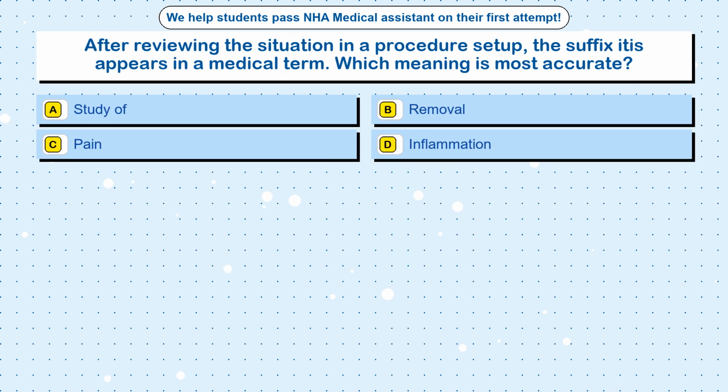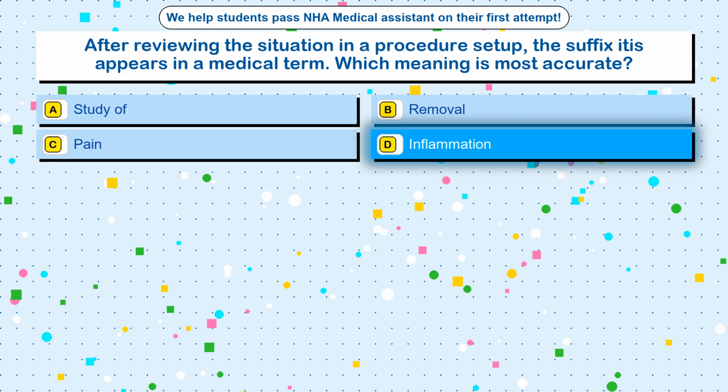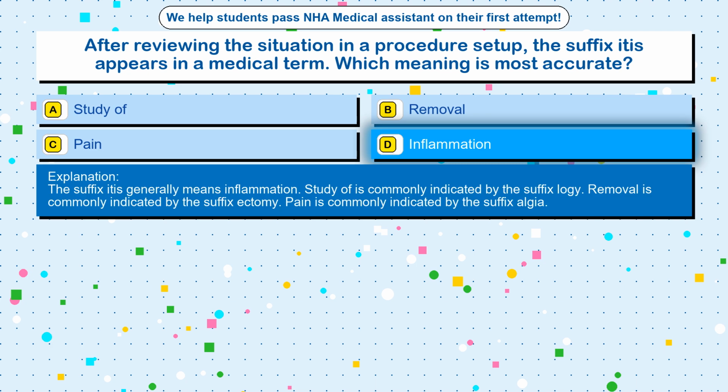Question 68. After reviewing the situation in a procedure setup, the suffix itis appears in a medical term. Which meaning is most accurate? Option A, study of. Option B, removal. Option C, pain. Option D, inflammation. The correct answer is option D, inflammation. The suffix itis generally means inflammation. Study of is commonly indicated by the suffix logi. Removal is commonly indicated by the suffix ectomy. Pain is commonly indicated by the suffix algia.